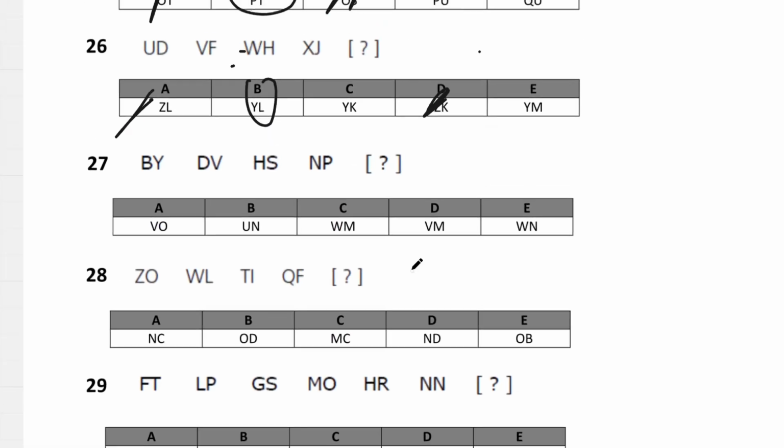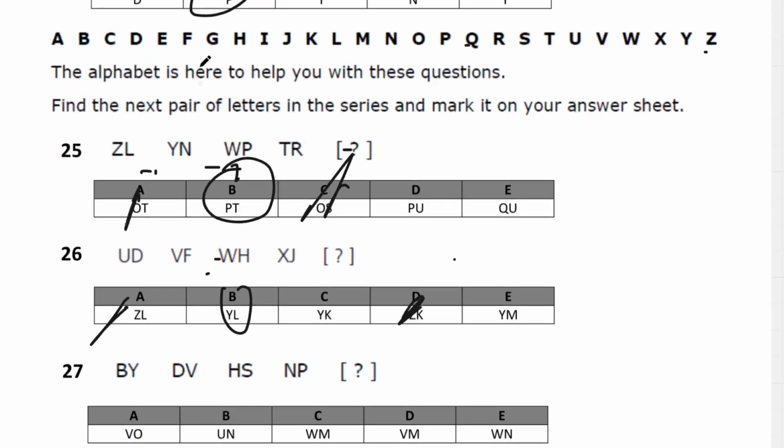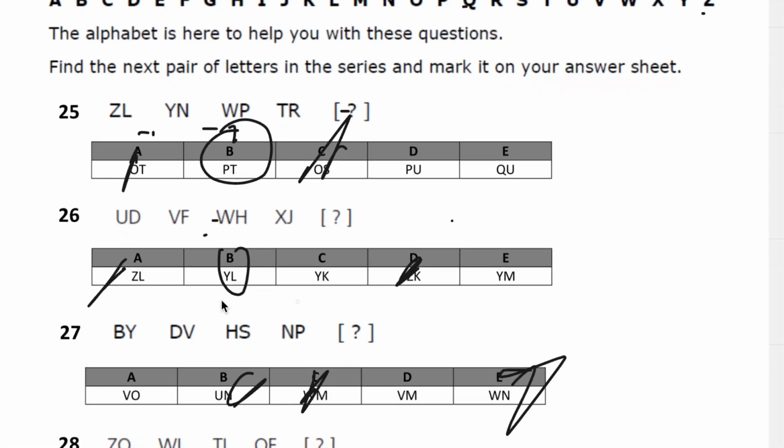L. Question number 27. B to D +2, 1, 2, 3, 4. 1, 2, 3, 4, 5, 6 is going to be +8. So 2, 4, 6, 8 is going to be V. Cross these out. Just scroll down so you can see. And then Y to V, 1, 2, 3 to S, 1, 2, 3 to P, 1, 2, 3, and then 1, 2, 3 to M.